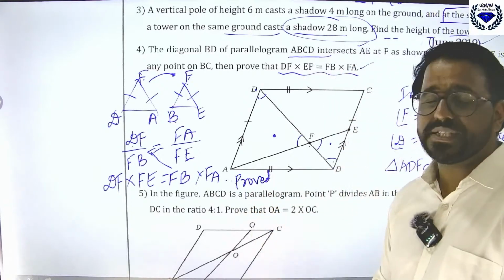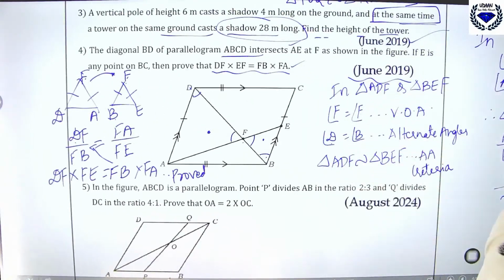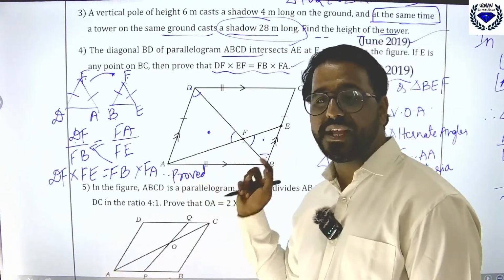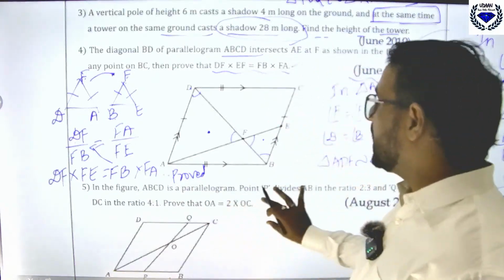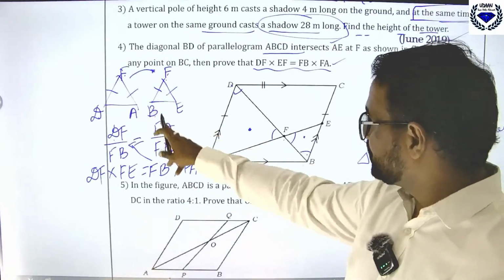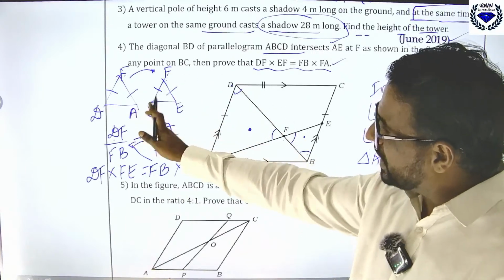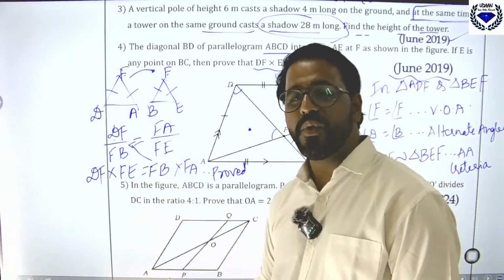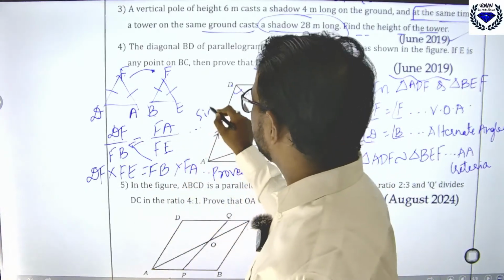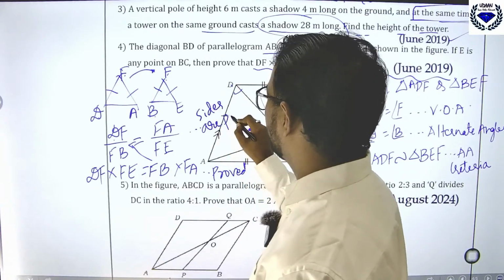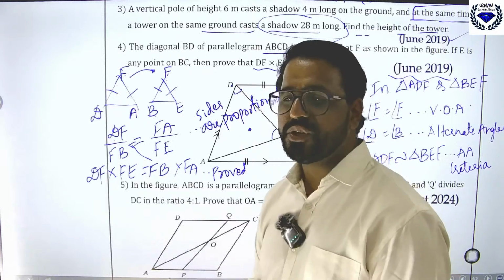I hope you got this. This is a 3-mark question. Just proving this will give you 1.5 marks. That means you should first prove that these two triangles are similar. Then coming to next, you should prove what? Draw them separately. It will give you an idea of how to use the proportionality. How did you get this? Sides are proportional. You can write this statement, because anything you write in geometry, you should mention the statement.